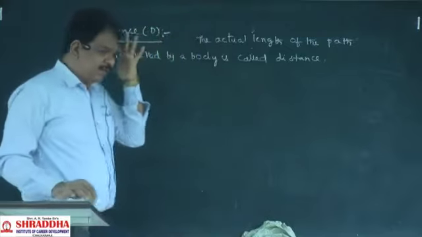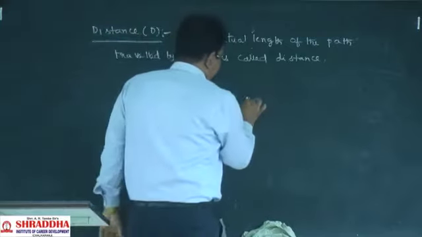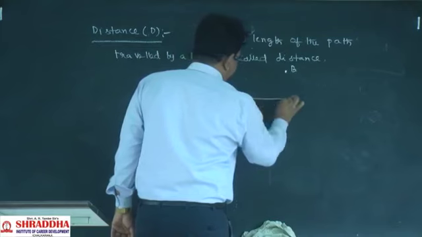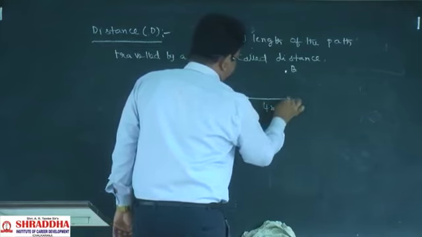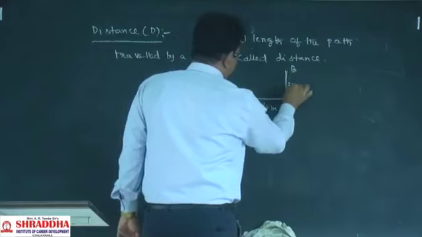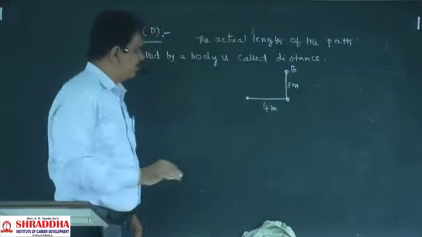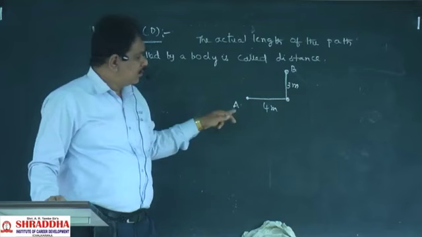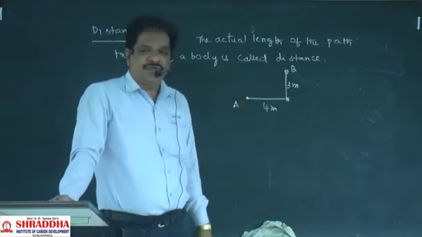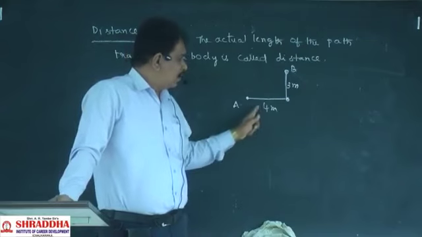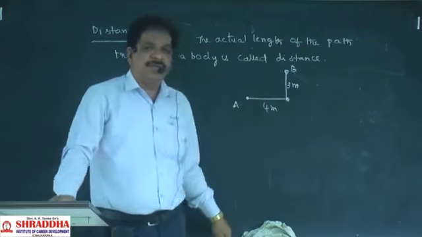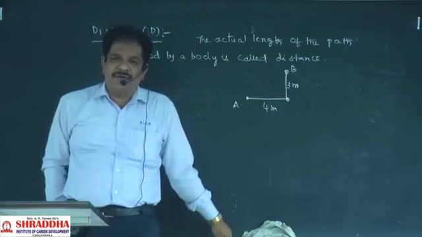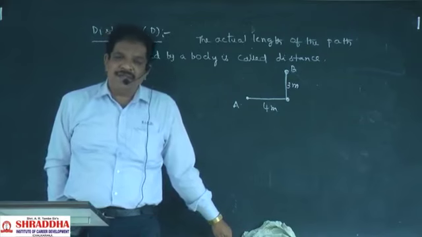For example, from here to reach here, the way is like this. We travelled 4 meters, we reached here. We travelled 3 meters and we reached finally to B from A, because the road is like that. So this is the actual path travelled by the body. The actual length of the path travelled by the body will be called the distance.